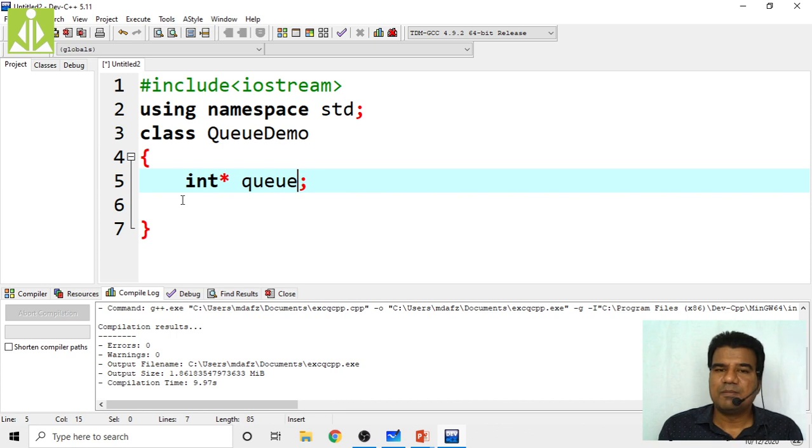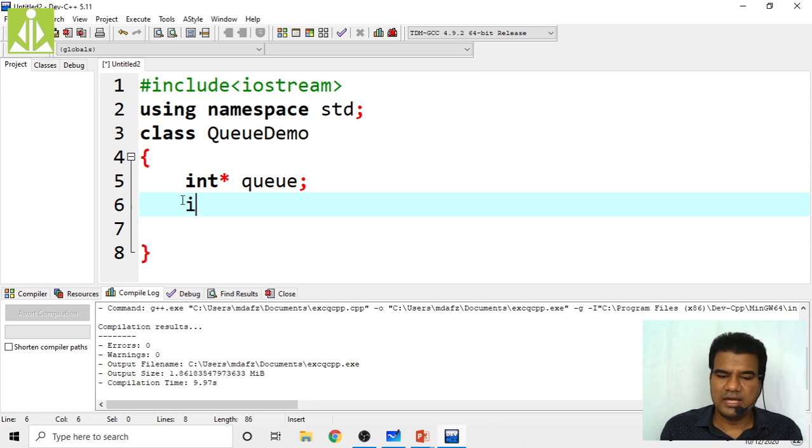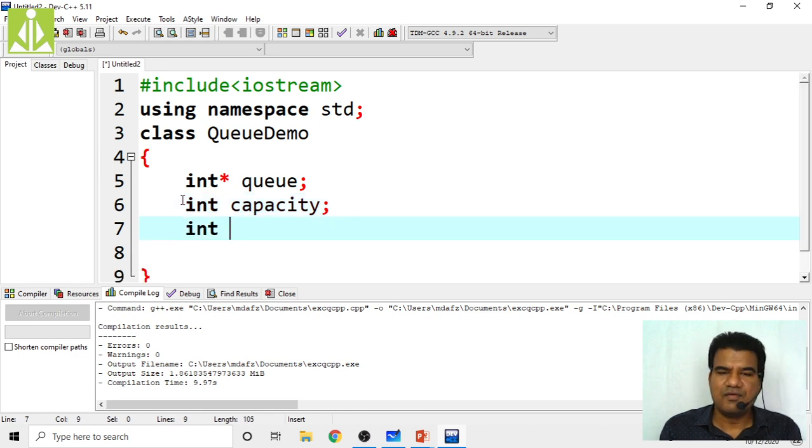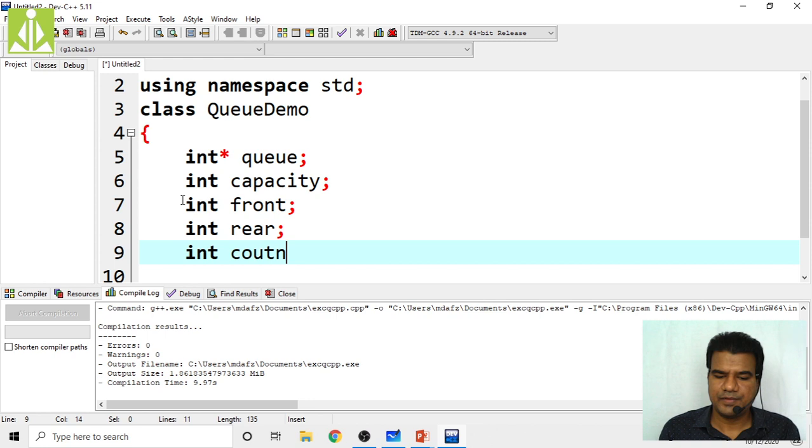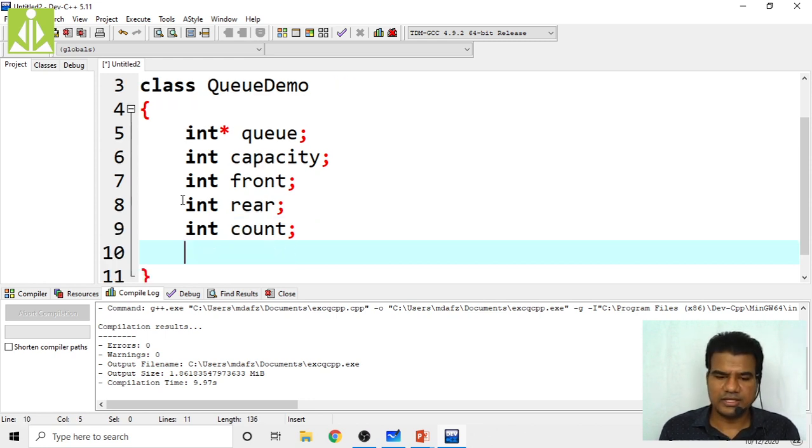It is just a pointer declaration. Memory allocation we have not done yet. When we do the memory allocation, inside the constructor we will allocate the memory using the new operator, and the new operator will take the memory from the heap. That we already know. So int star q, then, as I have explained in the example, a capacity variable, front variable, rear variable, then count variable. All these variables I have taken inside my QDemo class.